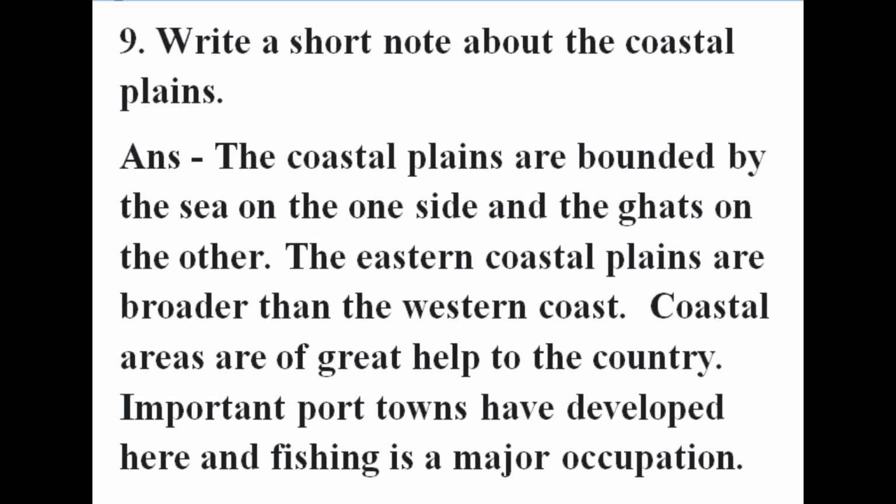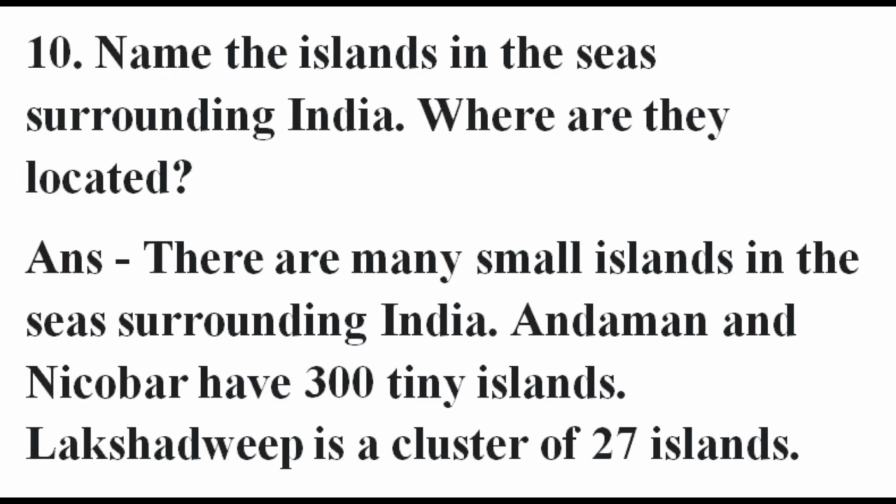Important port towns have developed here, and fishing is a major occupation. Tenth question. Name the islands in the seas surrounding India. Where are they located? There are many small islands in the seas surrounding India. Andaman and Nicobar have 300 tiny islands. Lakshadweep is a cluster of 27 islands.